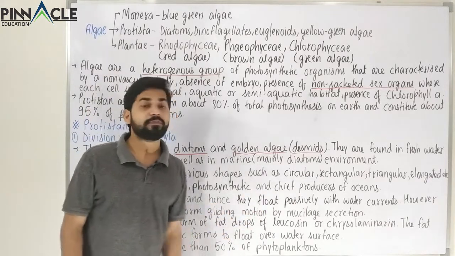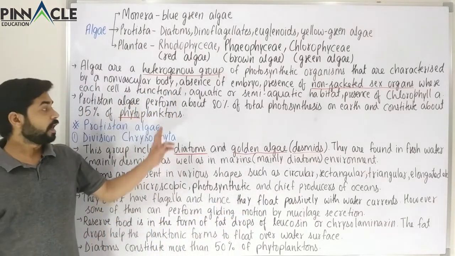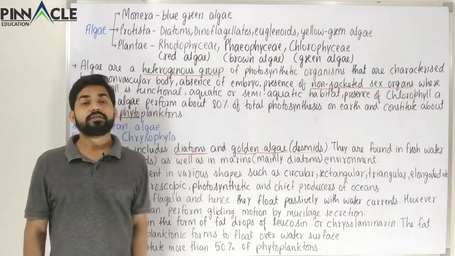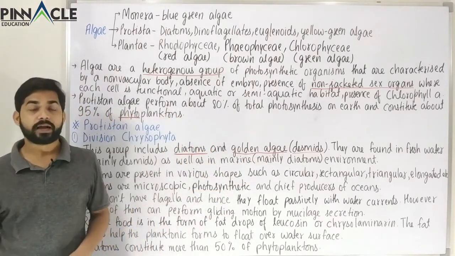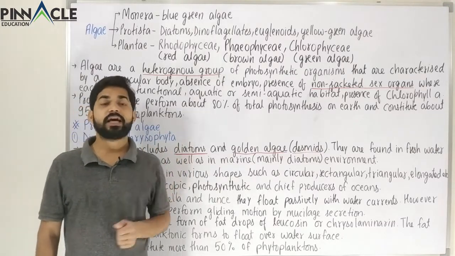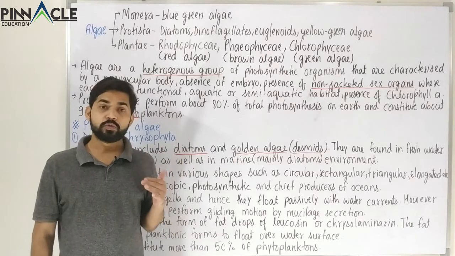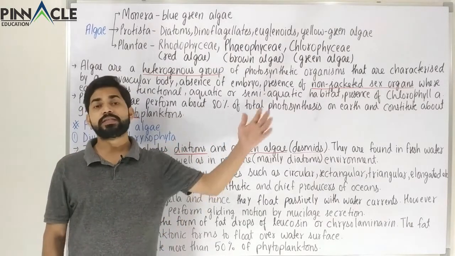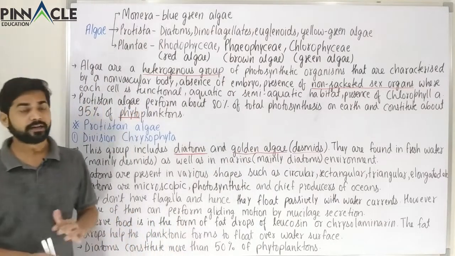But these are the chief producers of oceans. And after the phytoplanktons, the category which is the consumer is called zooplankton. Zooplankton eats phytoplankton, then fishes and crustaceans eat the zooplankton, then fishes are eaten by larger fishes, and the food chain continues like that.